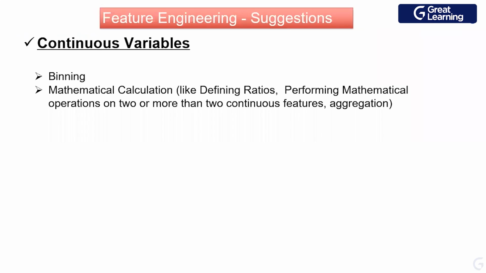So we try to convert a continuous variable into a categorical variable by binning it. Sometimes we do mathematical operations by defining ratios or performing operations on one or two continuous features. This kind of work is normally done for banking and financial services data. Today also, when I am creating the features, I'll probably use one of these methods.